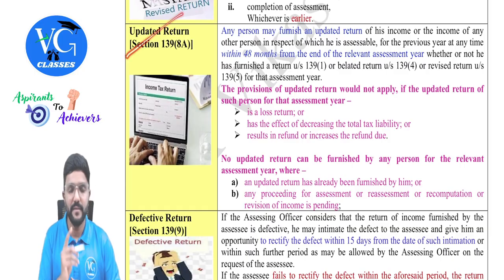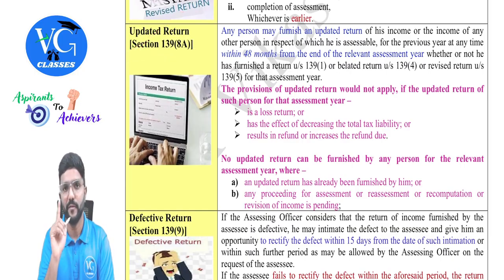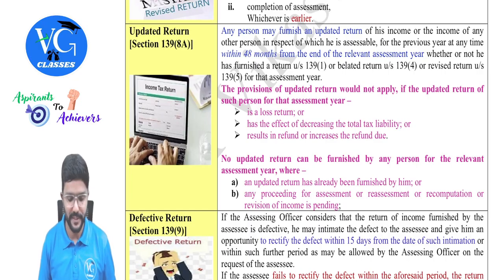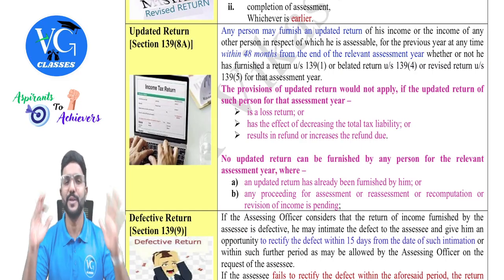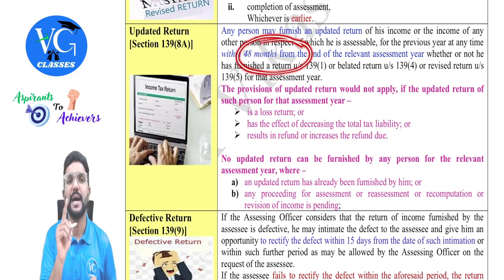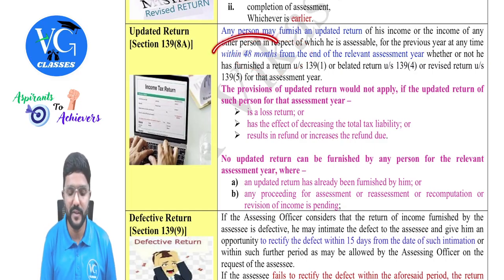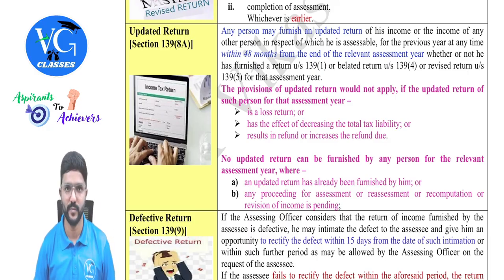Then coming to an updated return, very important from the exam point of view, guys, which is covered in section 139 subsection 8A. Very important, so pay attention. Any person who has already filed the return within the due date, or a belated return or revised return, or a person who has not filed any return at all, can file an updated return within 48 months from the end of the assessment year, guys. So please be careful. This is an amendment.